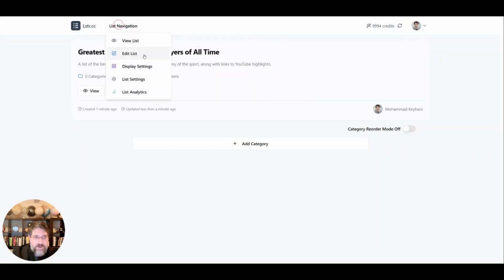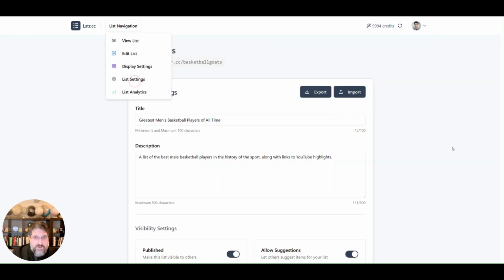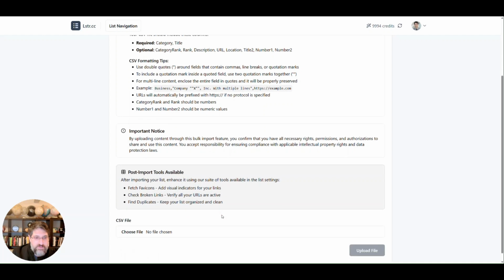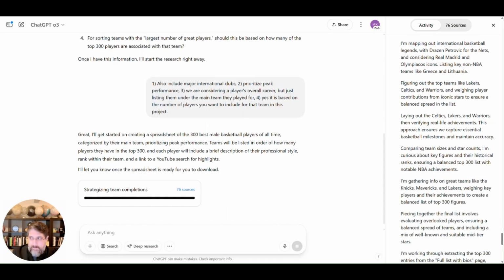Alright, but right now I want to go to actually the list settings page and click on import. This is the page that I will need right now. This page has some instructions for the file structure for the import. It expects a CSV file, and we're waiting for that from ChatGPT.